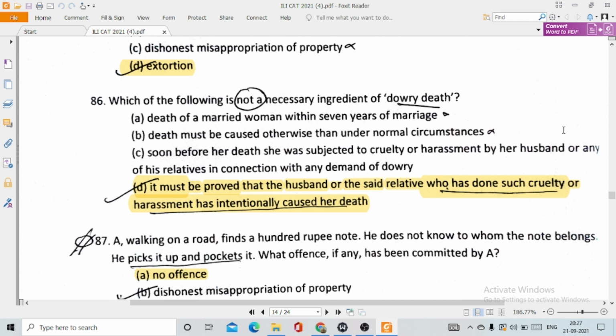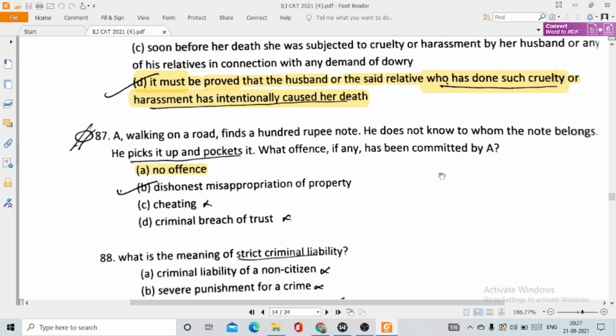Question number 86, which of the following is not a necessary ingredient of dowry death? It is option number D. It must be proved that the husband or the said relative who has done such cruelty or harassment has intentionally caused her death. So this is the ingredient of dowry death given under section 304B.